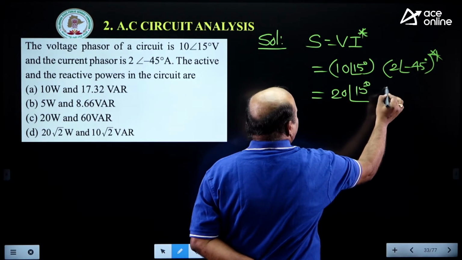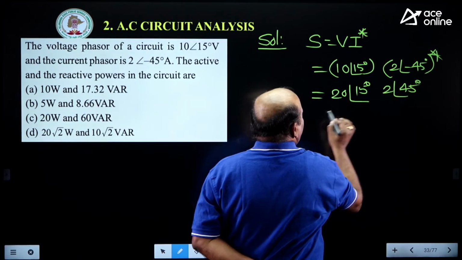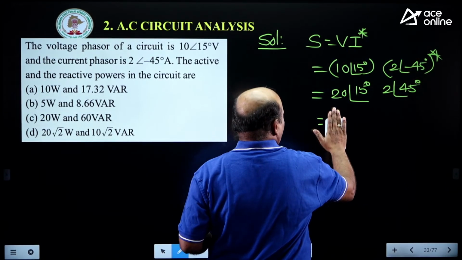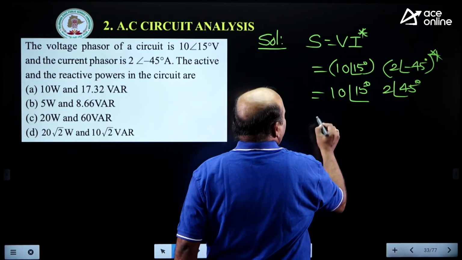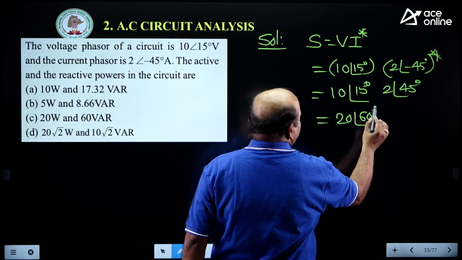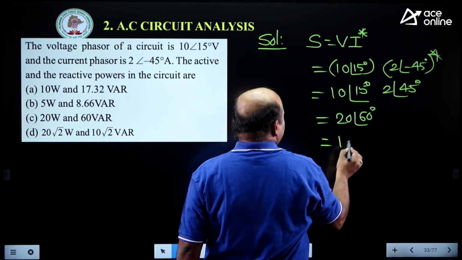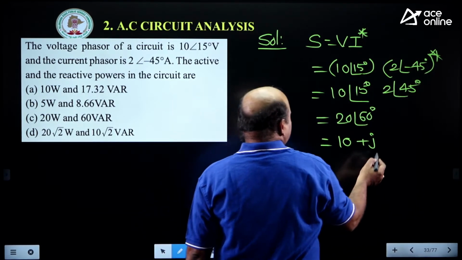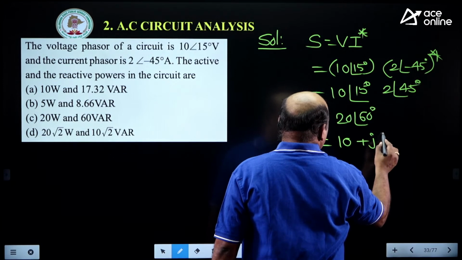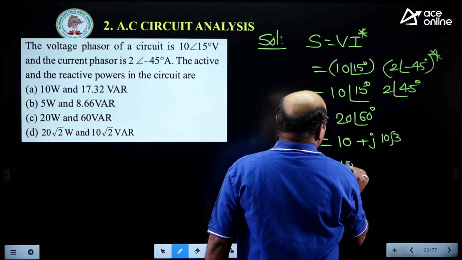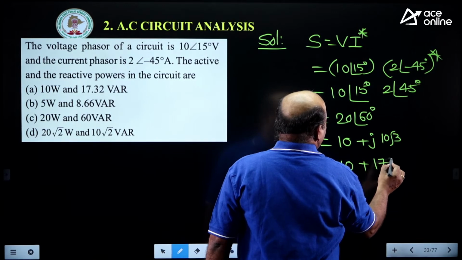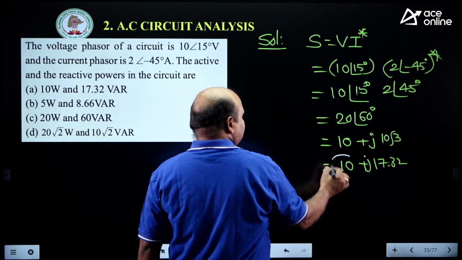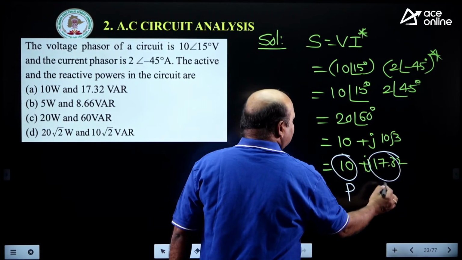Once you are considering that plus 45, now 20 at an angle 60 degrees, which we are getting. 20 cos 60 is 10, plus j times root 3 by 2, nothing but 10 root 3, nothing but 10 plus 17.32 j. This is the active power and this is the reactive power.